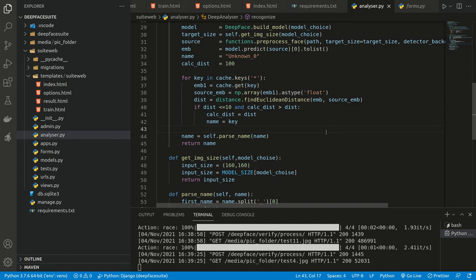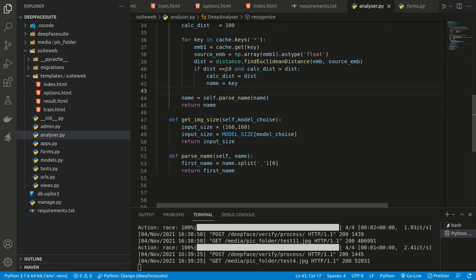So if the distance is less than or equal to 10, it means it is matching. I also added a variable to compare which image gives the lesser distance. The lesser distance means more matching.